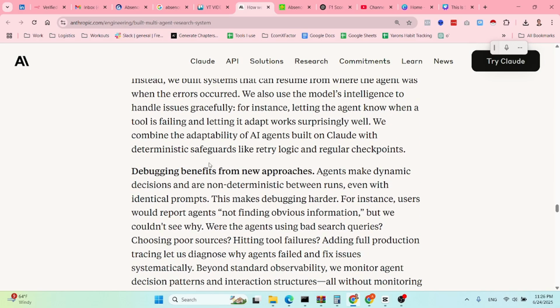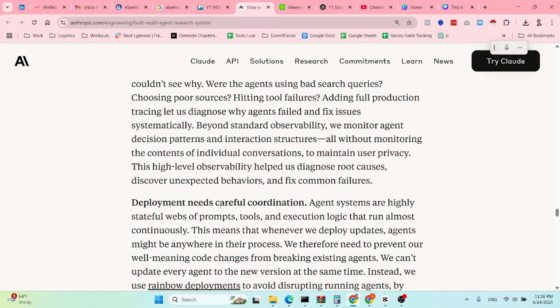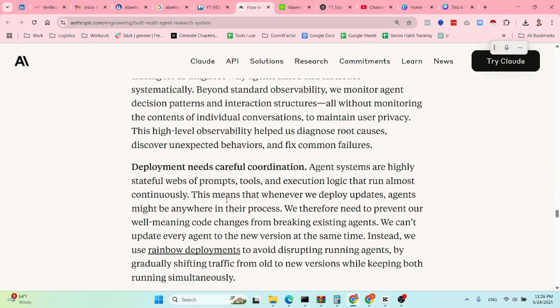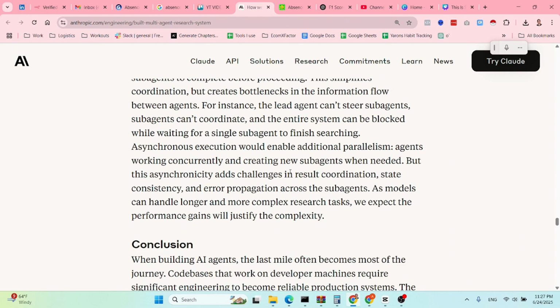Here they are saying debugging benefits from new approaches. I'm going to skip this. Deployment needs careful coordination, obviously. Synchronous execution creates bottlenecks, so there is an upside to running in parallel, but on the other hand, it might create coordination issues. So this needs to be taken into account. I guess it's more of an advanced topic, but still I think it's important just to have this in mind.